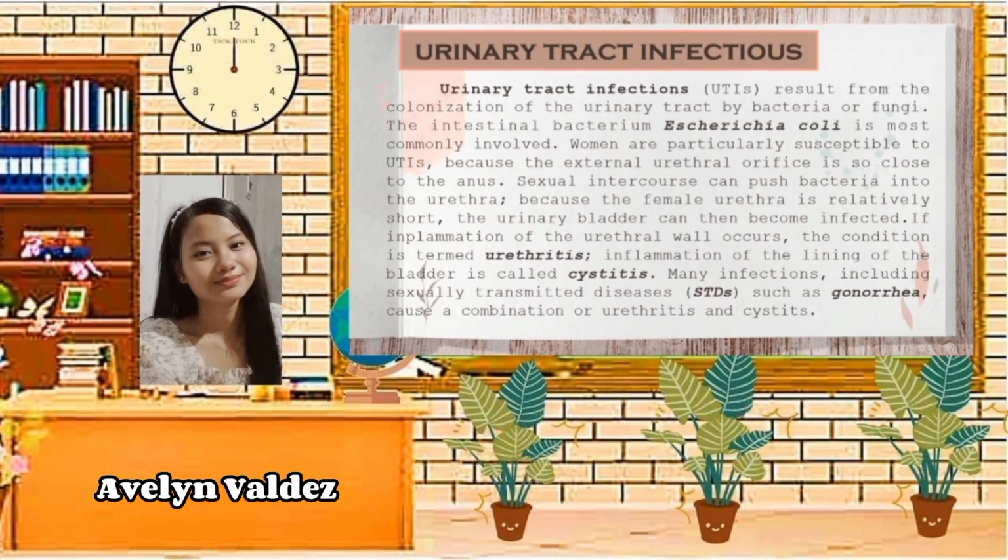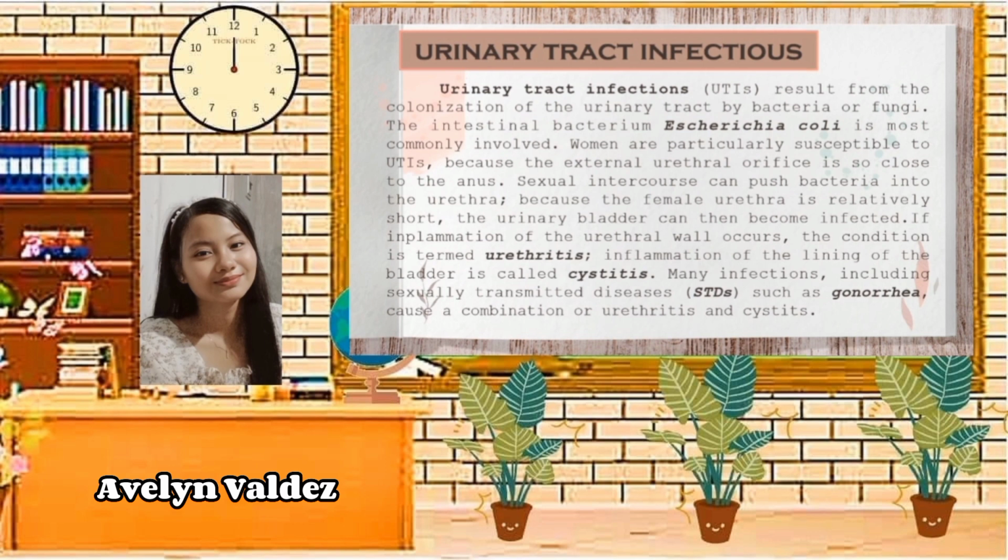Let us now move on to urinary tract infections. Urinary tract infections, or UTIs, result from the colonization of the urinary tract by bacteria or fungi. The intestinal bacterium Escherichia coli is most commonly involved. Women are particularly susceptible to UTIs because the external urethral orifice is so close to the anus. Sexual intercourse can push bacteria into the urethra. Because the female urethra is relatively short, the urinary bladder can then become infected.